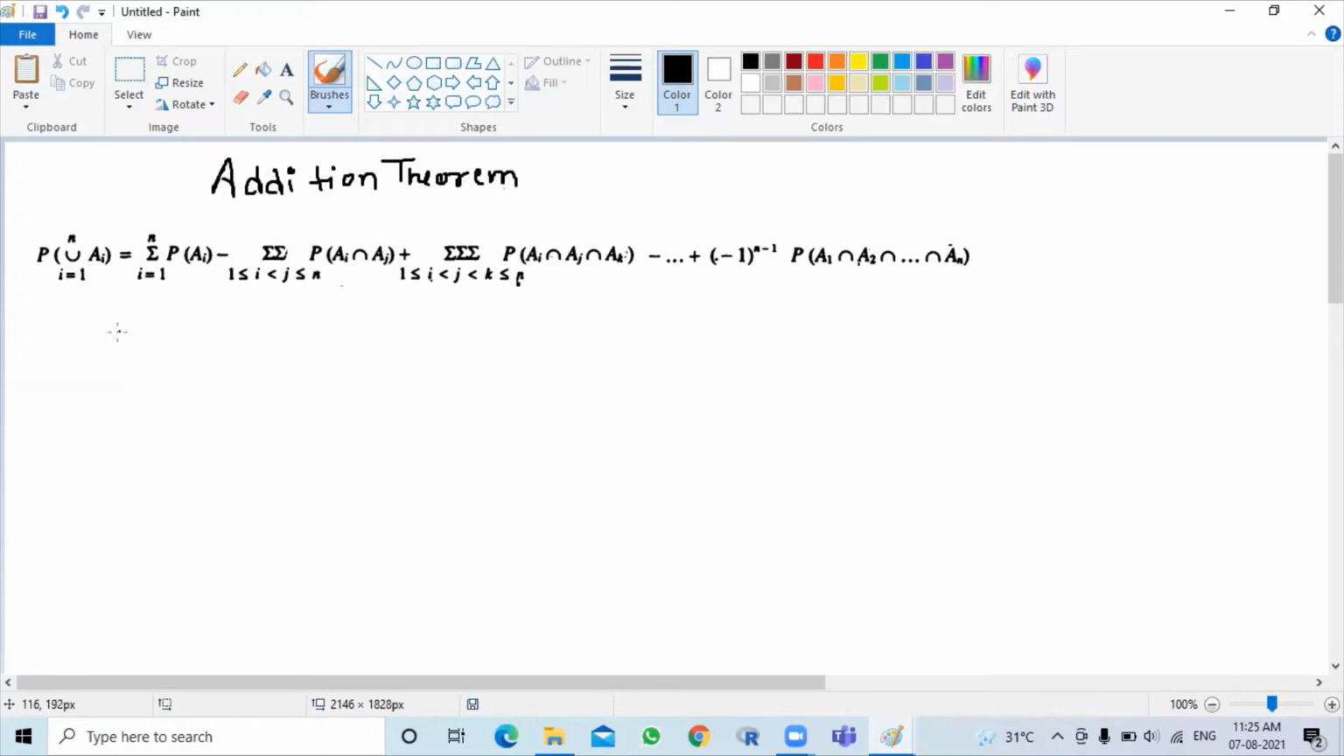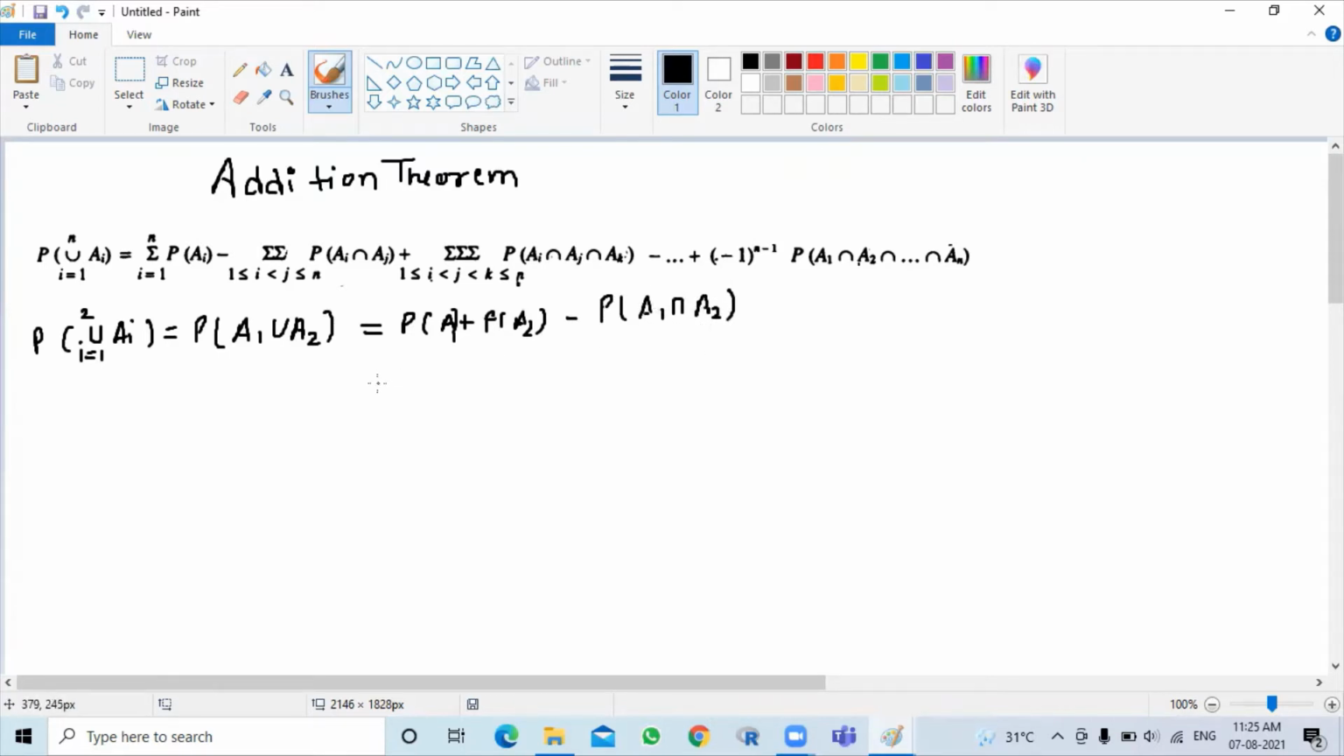ये एडिशन थ्योरम हमारी क्या कहती है, that probability of union Ai is equal to this. ये जो एक्सपेंशन होता है ये कंप्लीट यूनियन Ai का एक्सपेंशन होता है. इसको अगर मैं दो इवेंट्स के लिए लिखूं तो ये union Ai, i equals 1 to 2, and this will be for two events, it will be A1 union A2, and we all know about this that this is probability of A1 plus probability A2 minus probability A1 intersection A2.